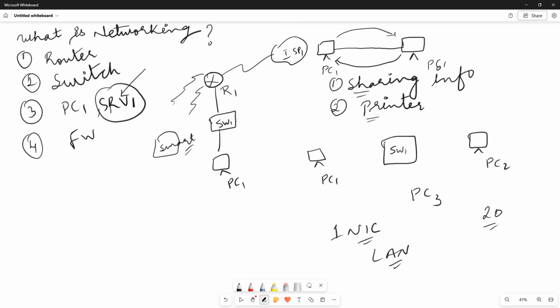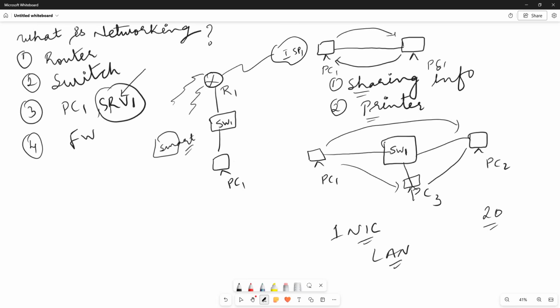So what we will do is use a switch. We connect our devices to the switch, like this, and then they can send data and different machines can talk to each other. So we can say a switch is a device which is used to connect the endpoints.